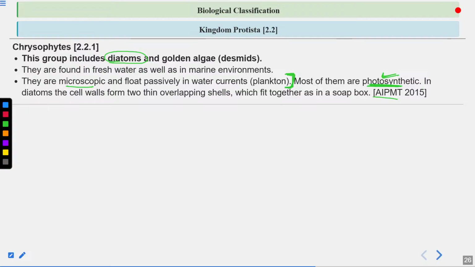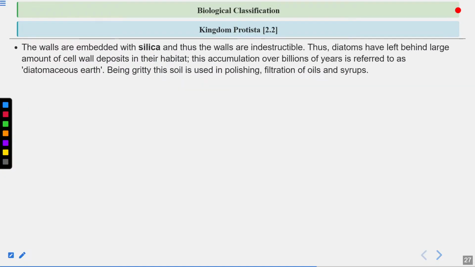Okay, epitheca and the hypotheca. Epitheca is the upper half, hypotheca is the lower half. Okay, and these two halves, they overlap with each other and they fit together like a soap box. Okay, they have silica in their cell walls.